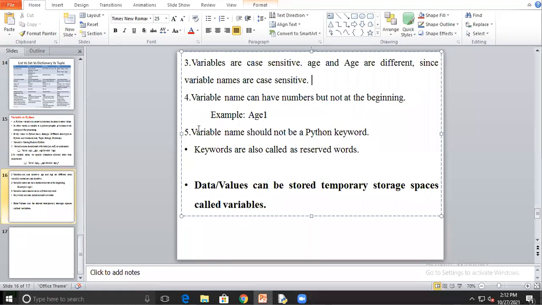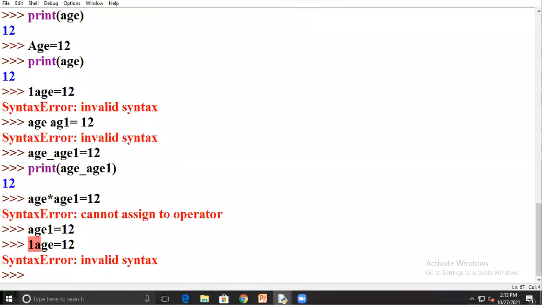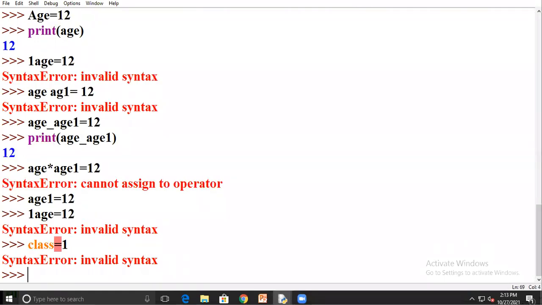Then the last rule is that a variable name should not be a Python keyword. Suppose we consider the keywords in Python. If I write, for example, class is equal to 1, it will not be allowed.